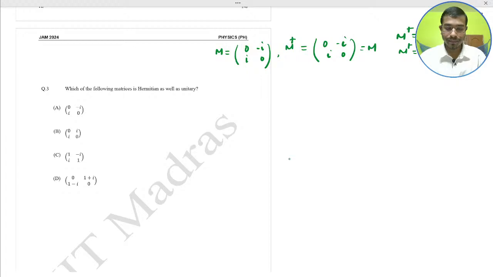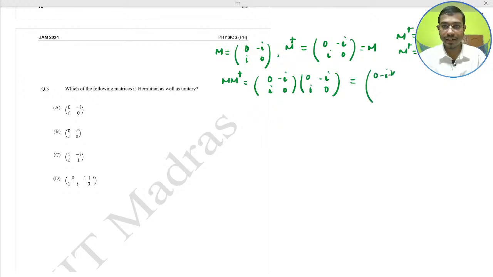So M dagger should be what? M dagger means 0 minus i, i 0 multiplied by 0 minus i, i 0. You just calculate. So 0 minus i square, here 0 minus i square plus 0.